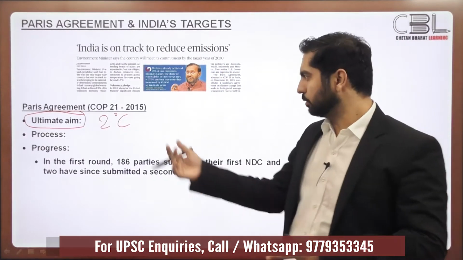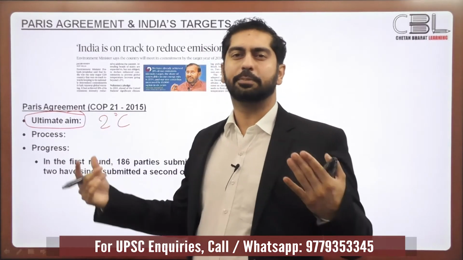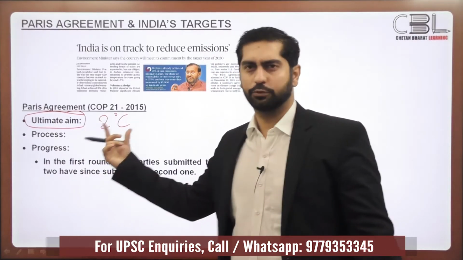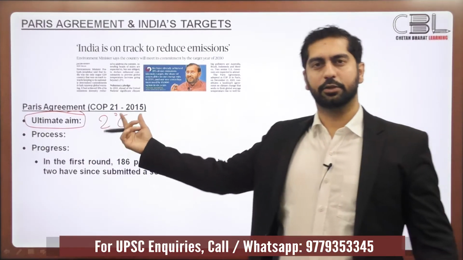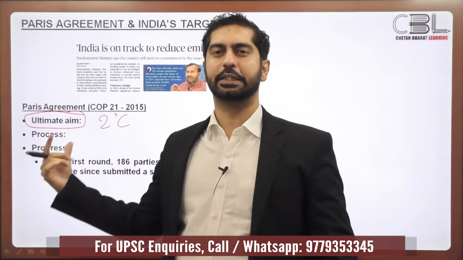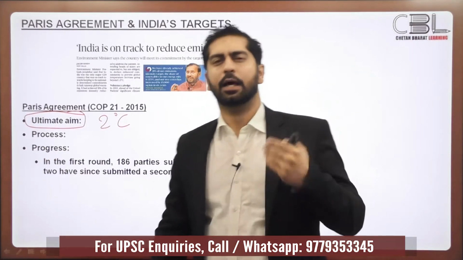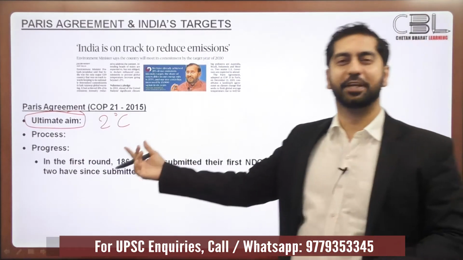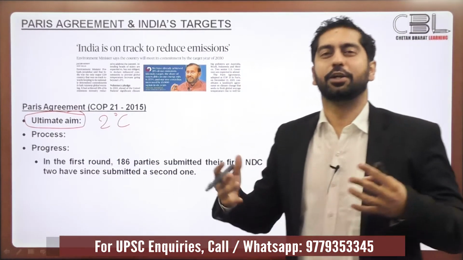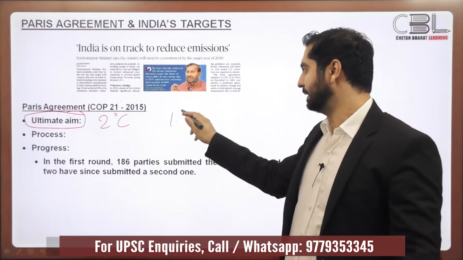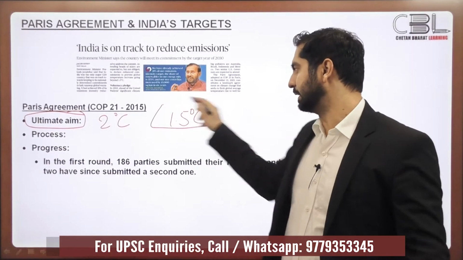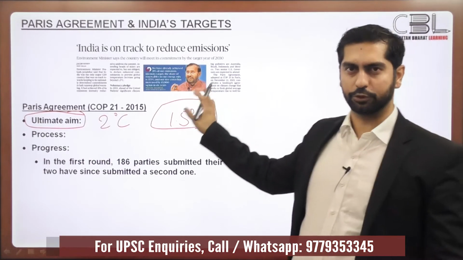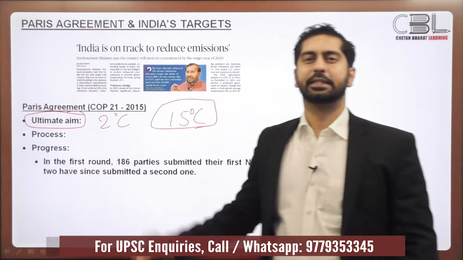So why don't you keep a more ambitious target? But this was the target that was chosen, that we will try to limit the rise of Earth's temperature to 2 degrees Celsius. And along with this, there was a vague statement that we will try to limit the increase in temperature to 1.5 degrees Celsius. So that was the ultimate aim of the Paris Agreement.